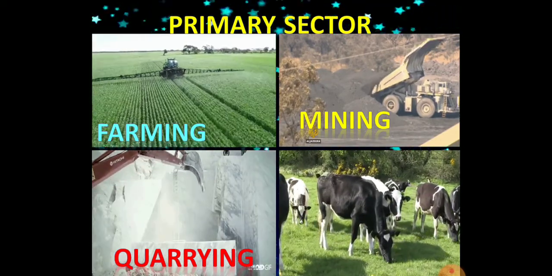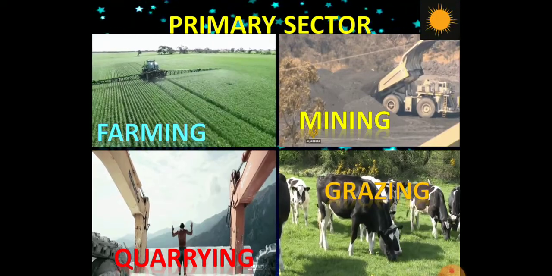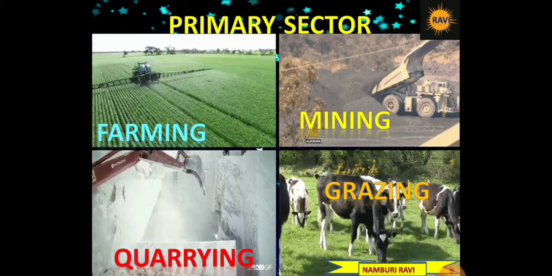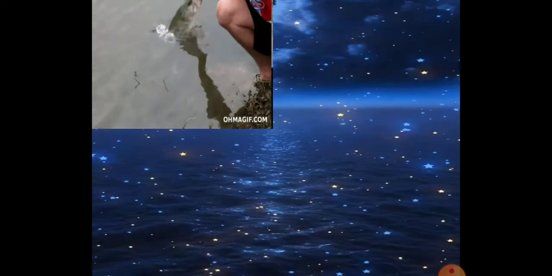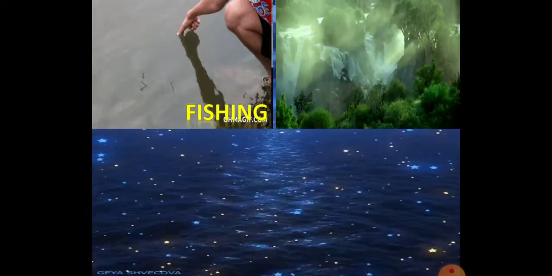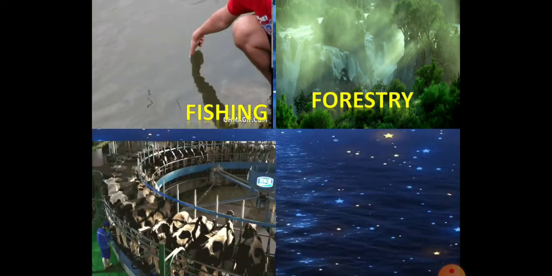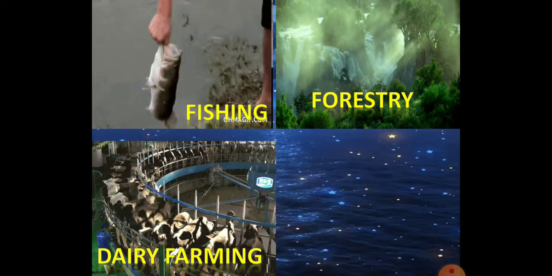And livestock, or rearing or grazing of animals, is another important activity which comes under the primary sector or agricultural sector. Fishing is also a part of the primary sector. Then forestry is also a part of the primary sector. And at last, dairy farming is also a part of the primary sector.